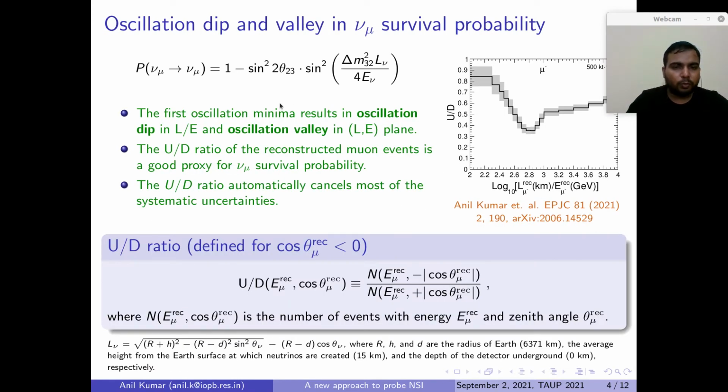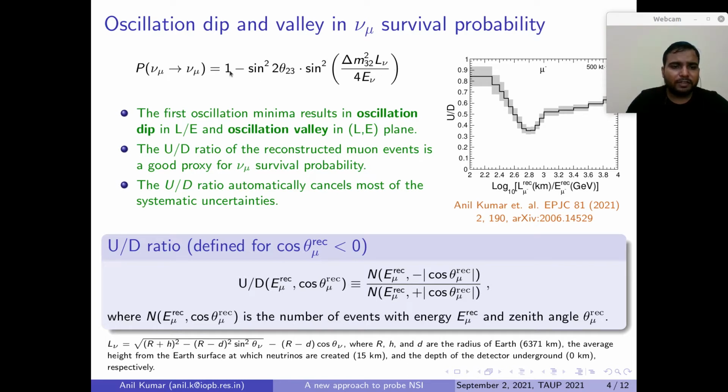So now we will go to our analysis. In this work we are going to focus on the oscillation dip and valley feature of the neutrino survival probability. If we look at the approximate expression for P nu mu to nu mu, we can see that it is 1 minus sine square 2 theta 23 into sine square of delta m square L by 4E.